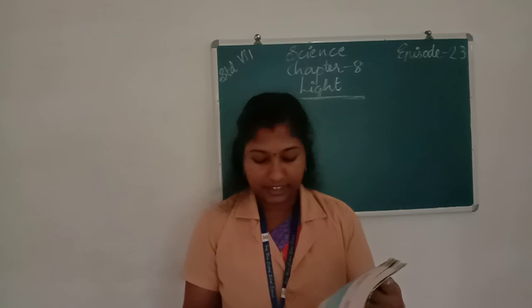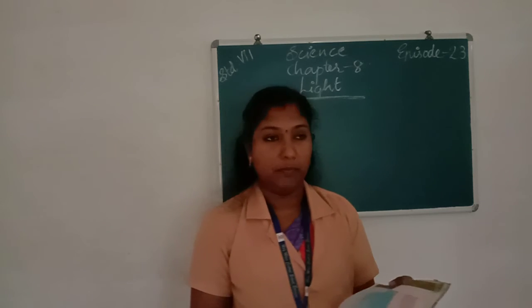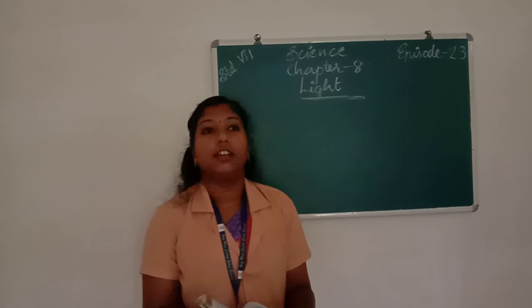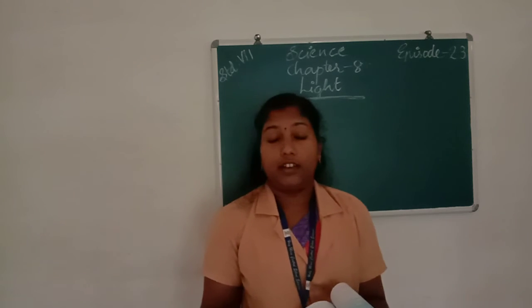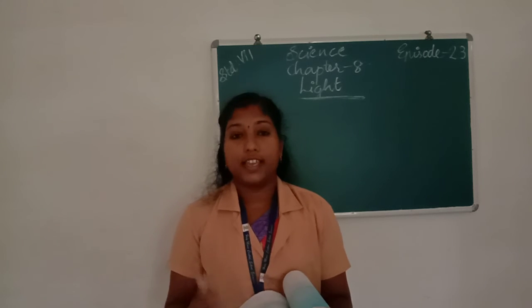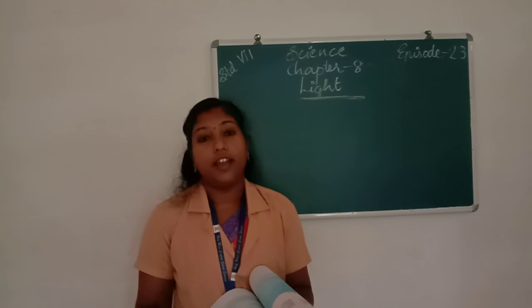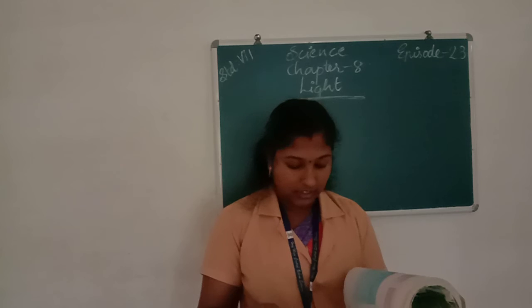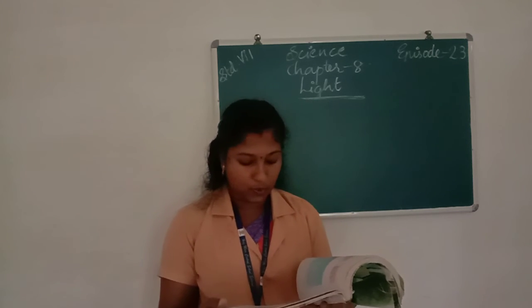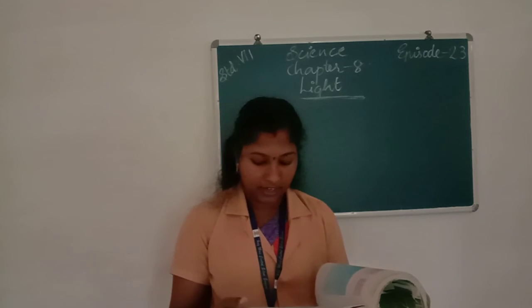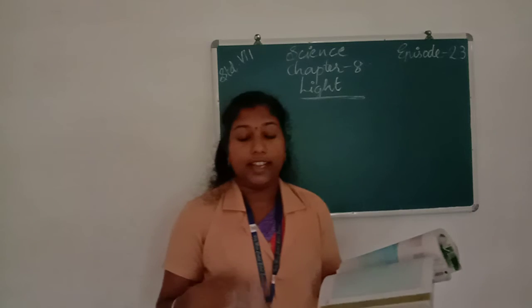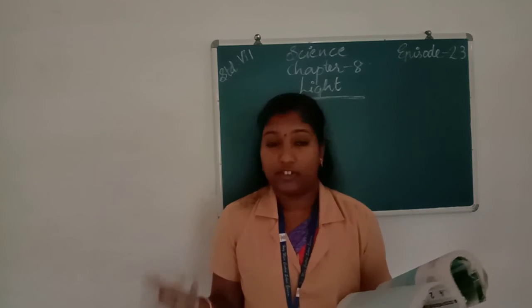Next, state the characteristics of the image formed by a plane mirror. The image is erect, the distance between the object and the image are equal, and the size of the image and the object are equal. These are the characteristics. Then find out the letters of the English alphabet or any other language known to you in which the image formed in a plane mirror appears exactly like the letter itself. Discuss your findings.